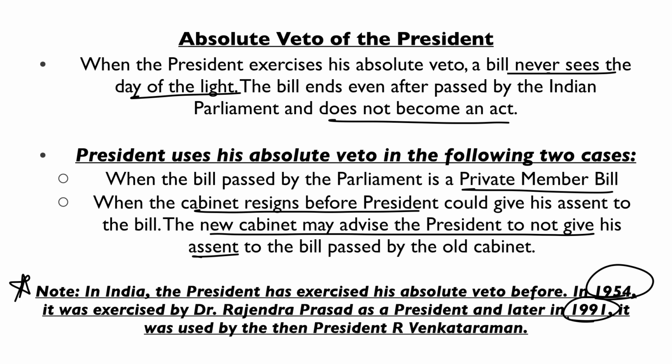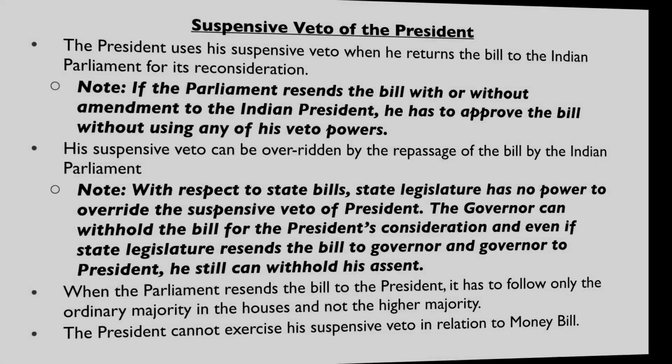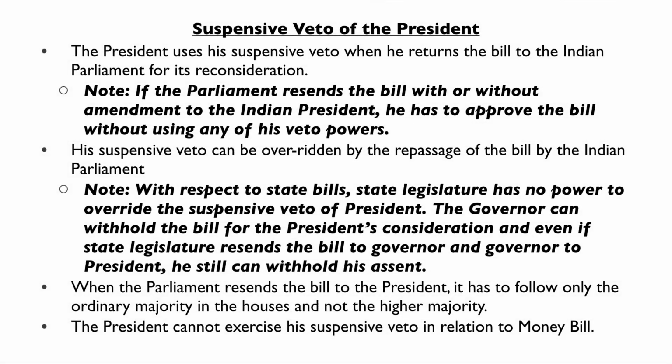Okay? Note this very important point. In India, a president has exercised, in fact, two presidents have exercised this absolute veto. One was in 1954 by Dr. Rajendra Prasad ji, and one was in 1991, and this was by R. Venkatraman ji.